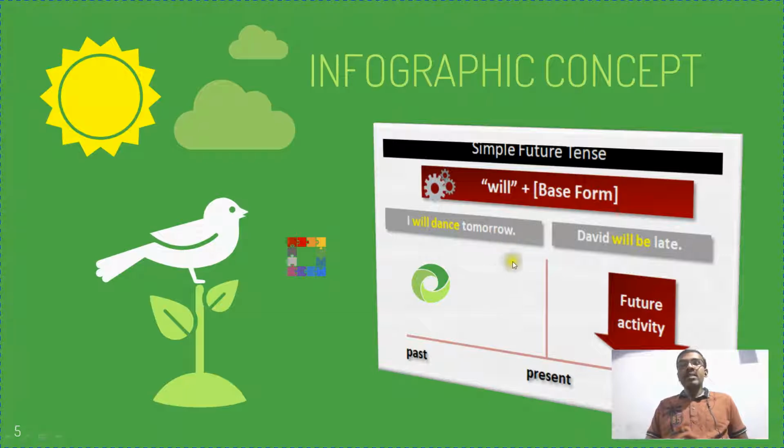So for example, this is the best example: I will dance tomorrow. I will eat tomorrow. I will meet you tomorrow. Likewise, we will take dinner in a restaurant tomorrow. We can make a lot of sentences for predicting the future. All the future plans will be based on simple future tense. You have to use the simple future tense for all future activities. You cannot use past tense or present tense, because it is not happening right now. It is going to happen in the future, so future things will be represented by simple future tense.